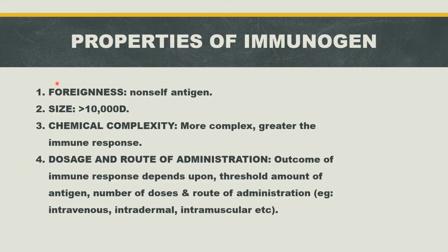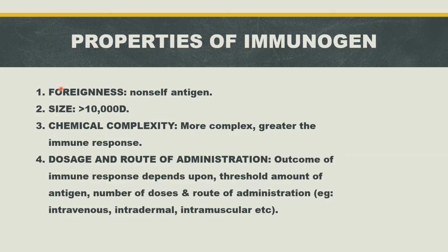The most important feature of an immunogen is that an effective immunogen must be foreign with respect to the host. The adaptive immune system recognizes and eliminates only foreign antigens. Foreign antigen means non-self antigen. Non-self means that it is coming from outside our body. That is foreignness. So an antigen must be foreign.